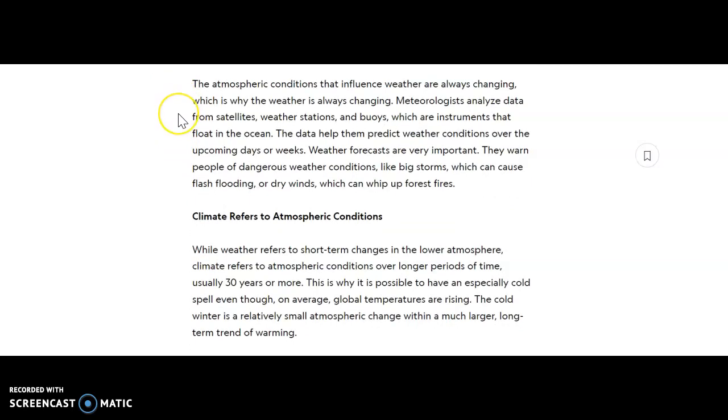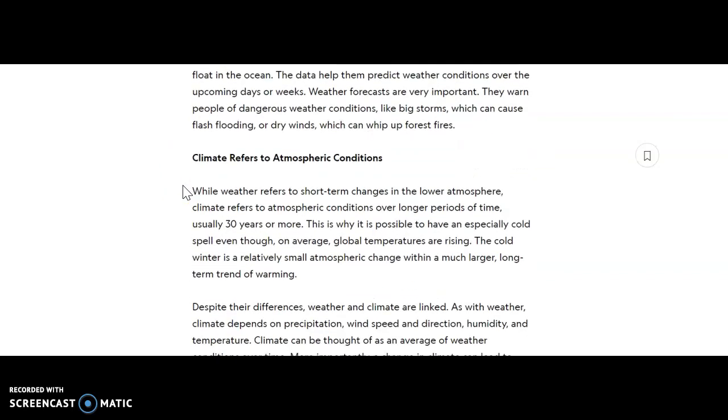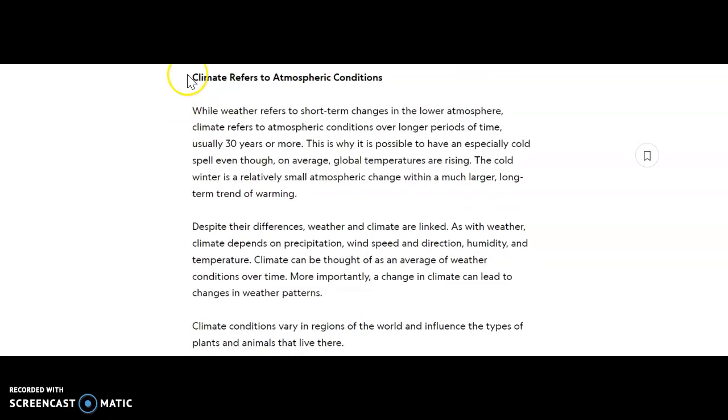Meteorologists analyze data from satellites, weather stations, and buoys, which are instruments that float in the ocean. The data help them predict weather conditions over the upcoming days or weeks. Weather forecasts are very important. They warn people of dangerous weather conditions, like big storms, which can cause flash flooding, or dry winds, which can whip up forest fires.